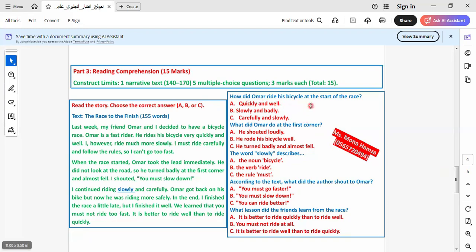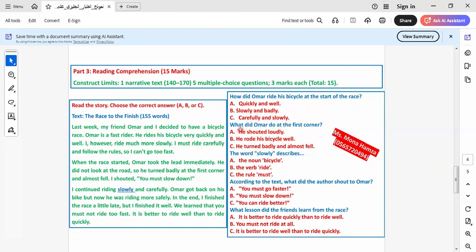Here we say, how did Omar ride his bike at the first of the race? Write it here as what? Fast. It will be here, write it quickly. Quickly and well. This one.